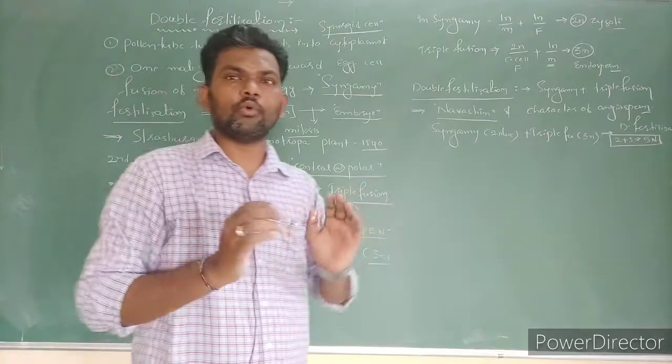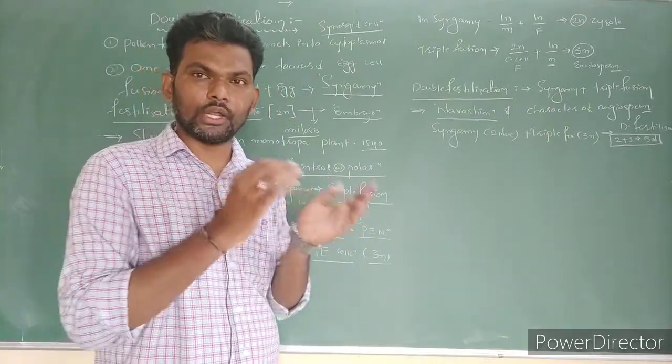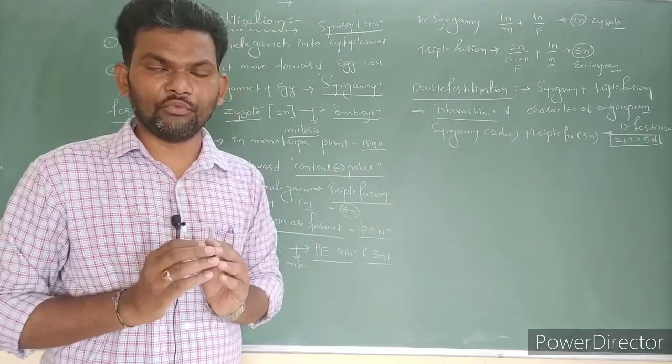Next, an ovary: each ovary contains a number of locules. It is considered trilocular, pentalocular, tetralocular. Each locule contains one ovule.